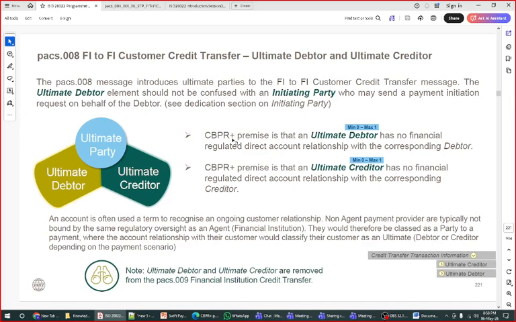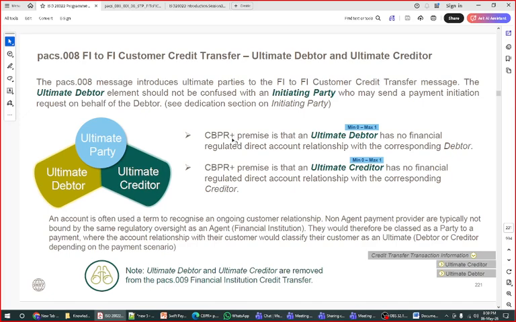So this is a tricky question. They asked one of the candidates: can you describe the flow of ultimate debtor and ultimate creditor in a PACS 009 financial message? Now I am discussing with you. You only know this wording, PACS and ultimate debtor, ultimate creditor. At that time you will get confused. Okay, we have learned this, but is it applicable for PACS 9 also or not? You should not get confused, because the ultimate debtor and ultimate creditor concept is only applicable where we are sending payment